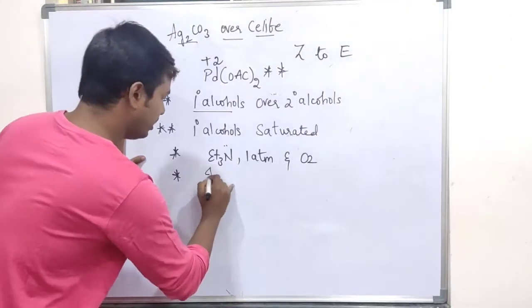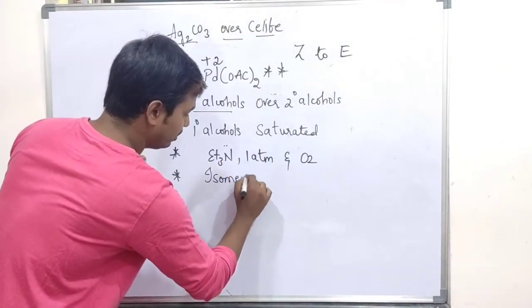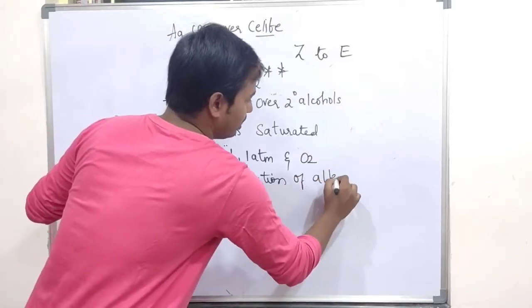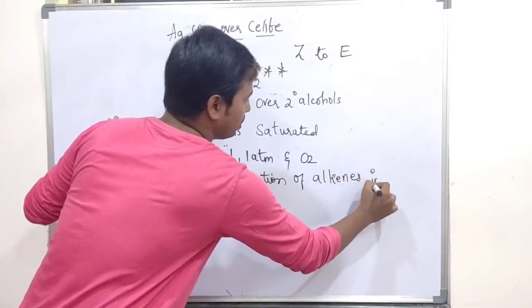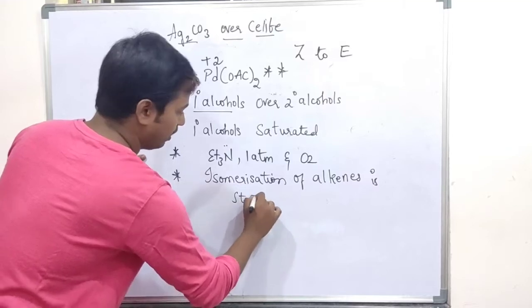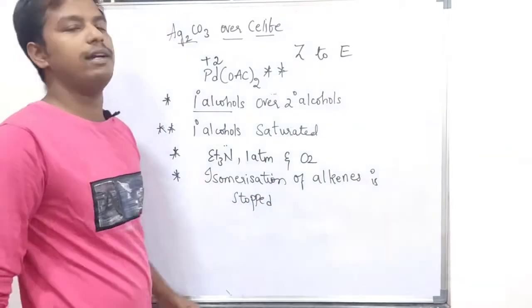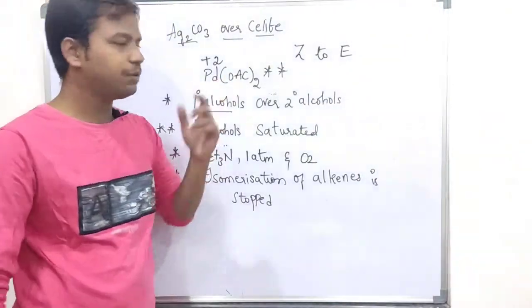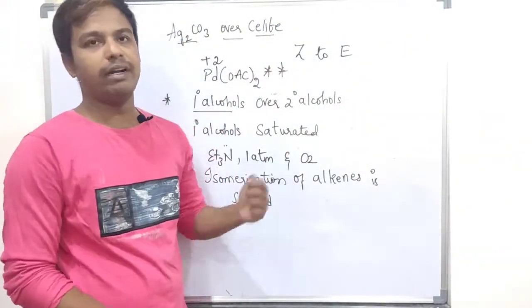Isomerization is completely eliminated. Isomerization of alkenes is stopped. So this is one of the specialities of palladium acetate. A very important reagent it is.